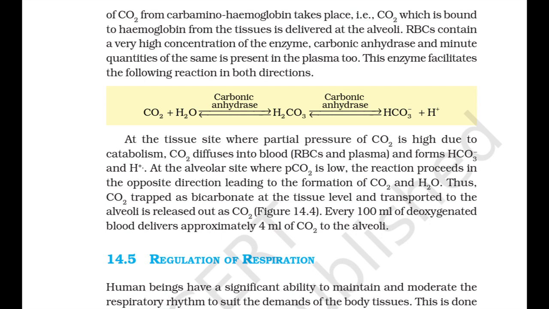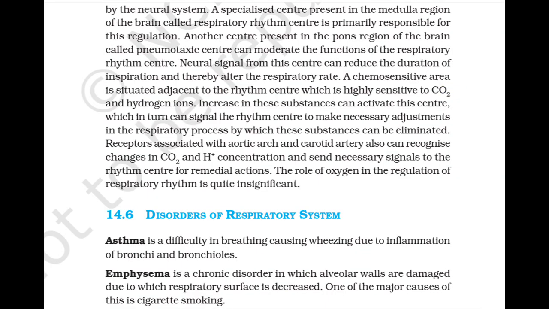14.5 Regulation of respiration. Human beings have a significant ability to maintain and moderate the respiratory rhythm to suit the demands of the body tissue. This is done by the neural system. A specialized center present in the medulla region of the brain, called the respiratory rhythm center, is primarily responsible for this regulation. Another center present in the pons region of the brain, called the pneumotaxic center, can moderate the function of the respiratory rhythm center. Neural signals from this center can reduce the duration of inspiration and thereby alter the respiratory rate.